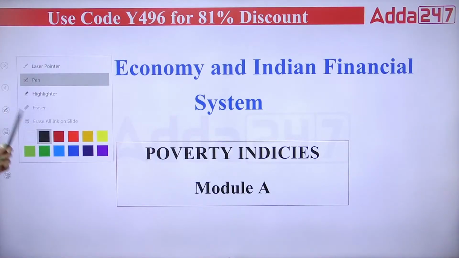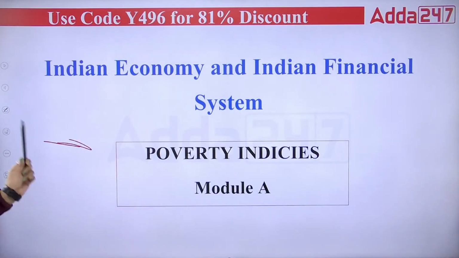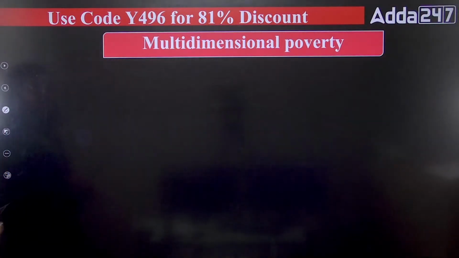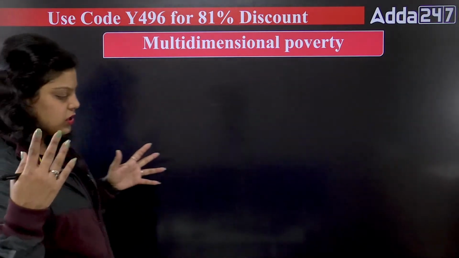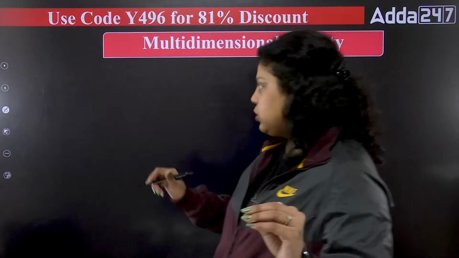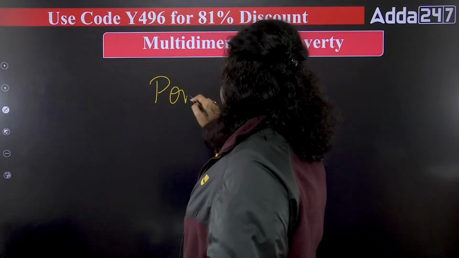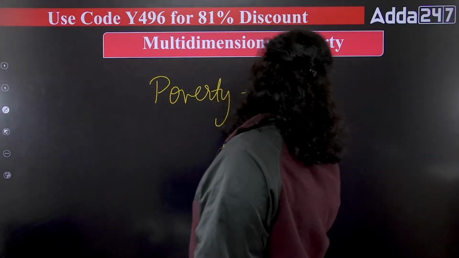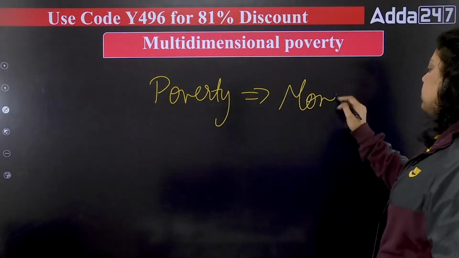Okay, now let's start with today's topic, that is poverty indices, that is the multidimensional poverty index. Before we go to the definition of multidimensional poverty and the index, there is a certain thing we should know, that in the earlier time, poverty used to be calculated in monetary value only.